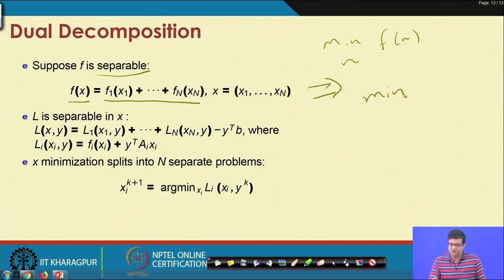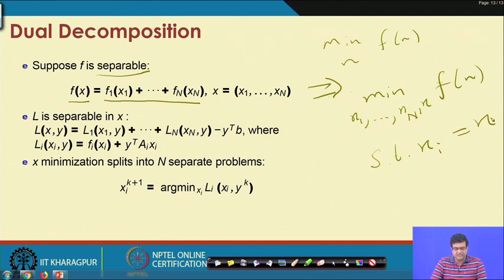You take n variables and then you write this whole f of x again, which is a sum of f_1(x_1), f_2(x_2) till f_n(x_n), subject to the constraint that x_i is equal to x.